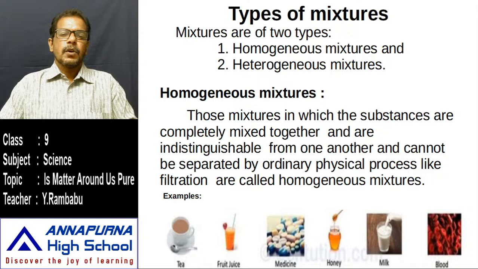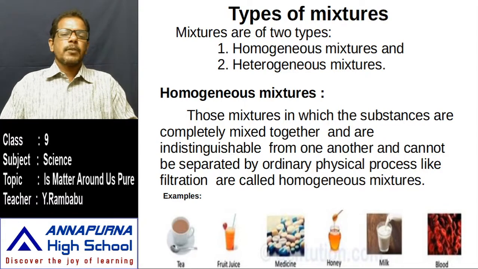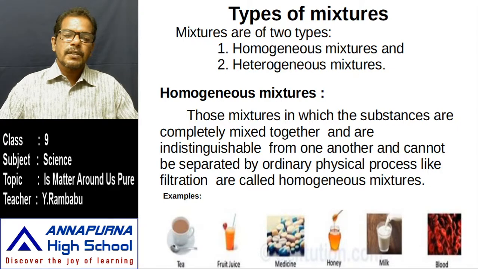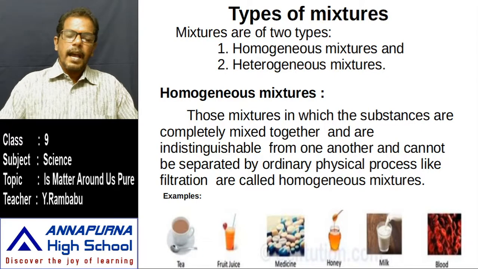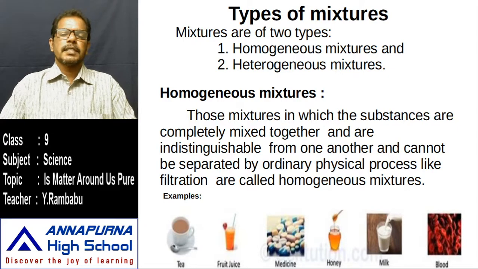Then how can we define homogeneous mixtures? They are mixtures in which the substances are completely mixed together and are not distinguishable from one another, and cannot be separated by ordinary physical processes like filtration. This type of mixture is called a homogeneous mixture. What we prepared in our lab, aqueous solutions of salts, aqueous solutions of acids, or aqueous solutions of bases, are all examples of homogeneous mixtures.